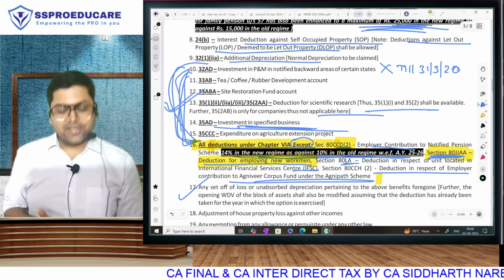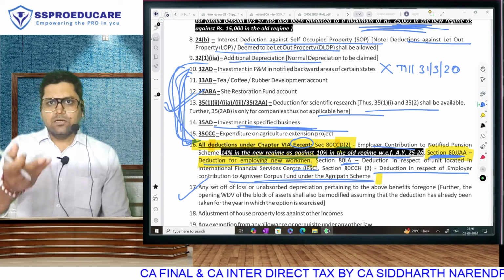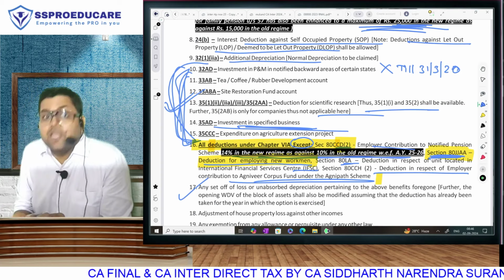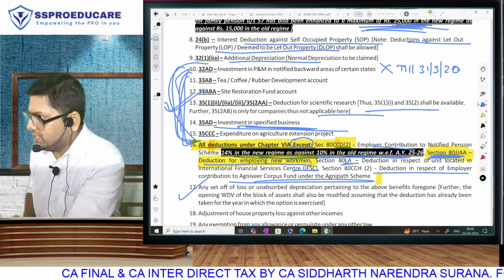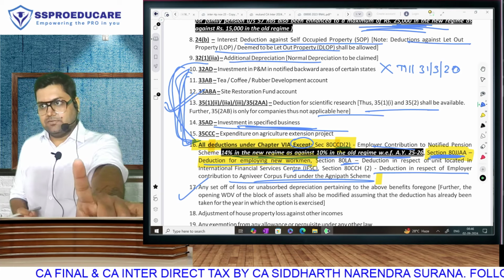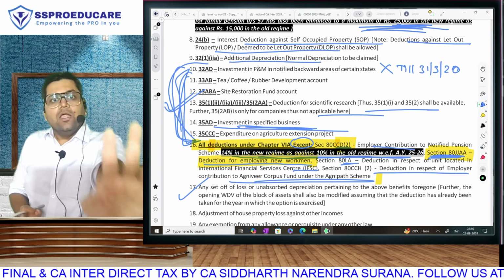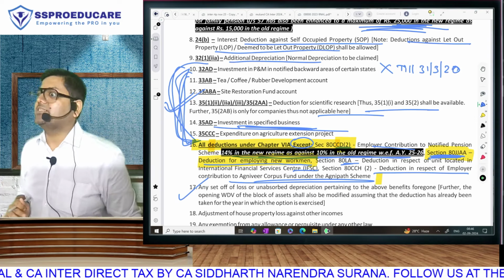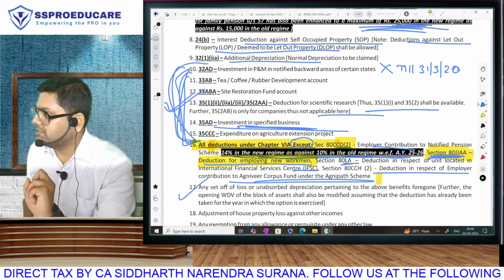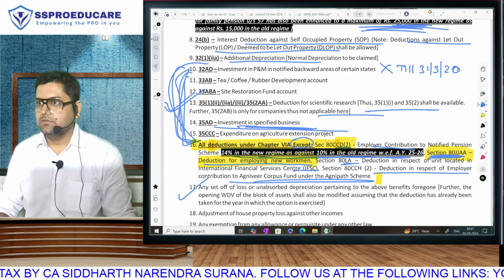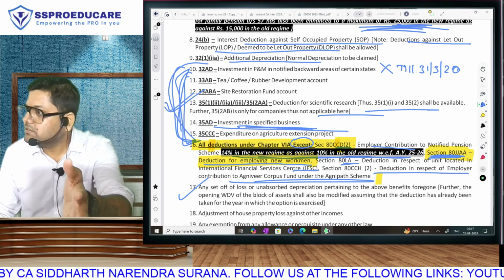Do you see so many deductions that we are not allowing? Additional depreciation, scientific research. That means in the current year, if you go to the new regime, we will not give you additional depreciation. Let's take that as an example. No additional depreciation, no scientific research. Fantastic. Is it possible last year you were in old regime? Last year you were eligible for additional depreciation. Last year you were eligible for scientific research, but you did not have sufficient profits. So what do you do? You carry forward that deduction.